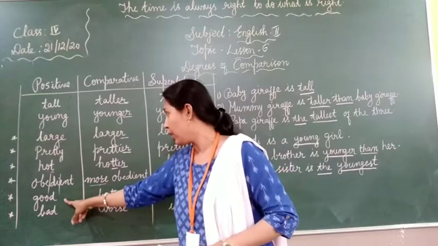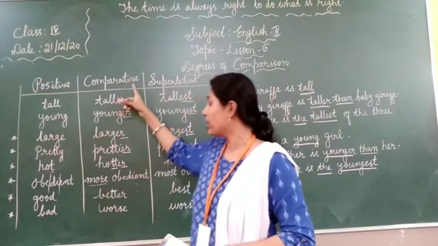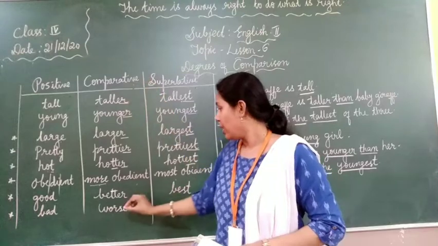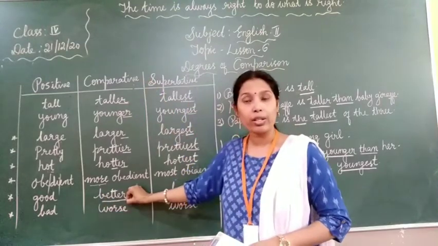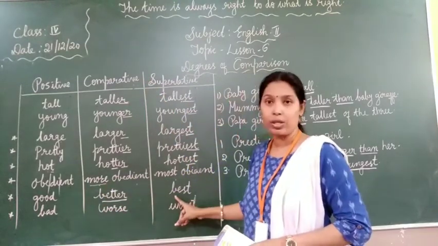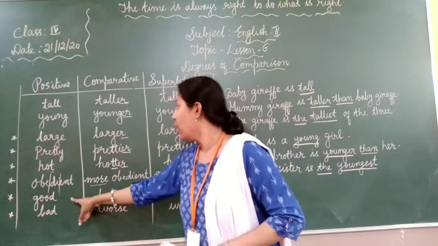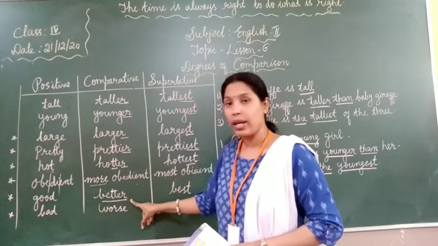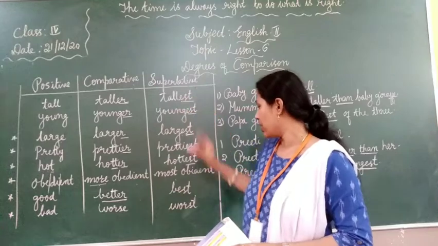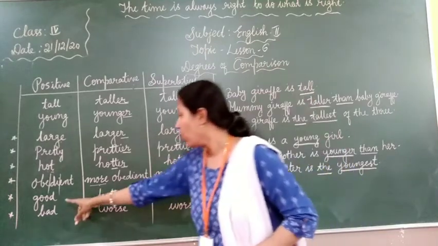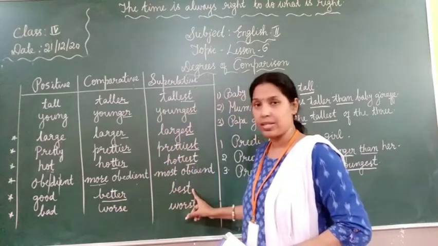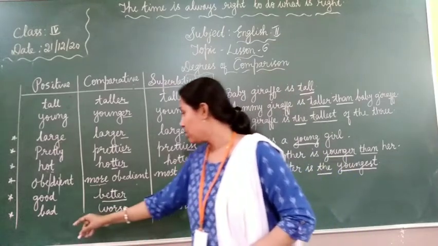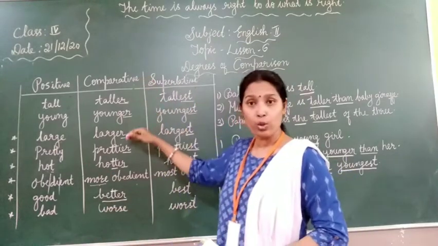Good, okay, that is the positive degree. When it comes to comparative degree, it is better. You cannot write good, gooder, goodest. That is wrong. Good in comparative degree, you will write better. In superlative degree, you will write best. So, good, better, best. Irregular, okay? It is not following the rules.